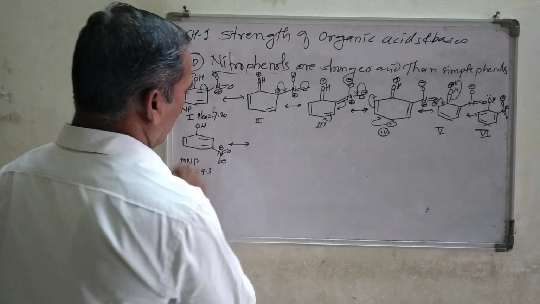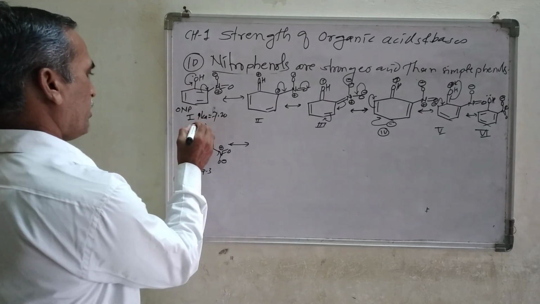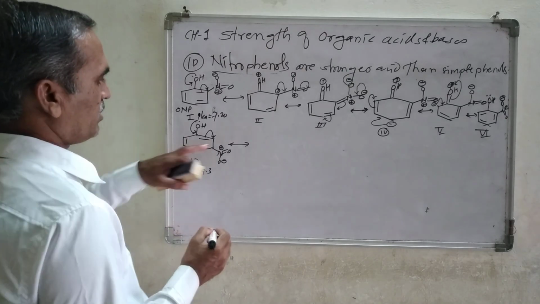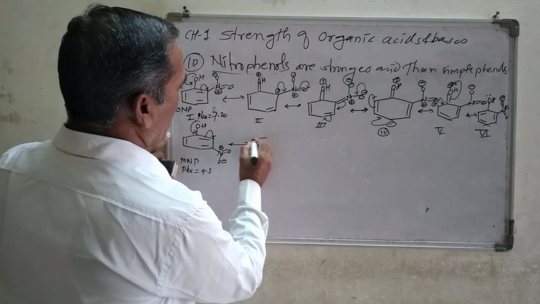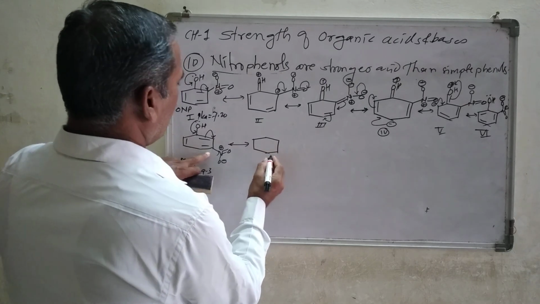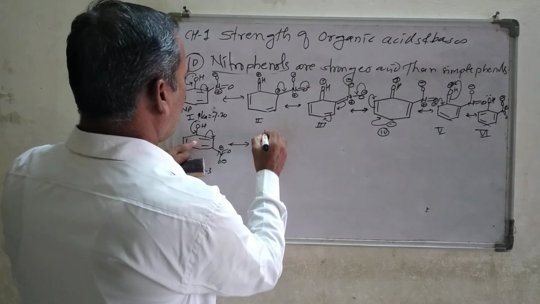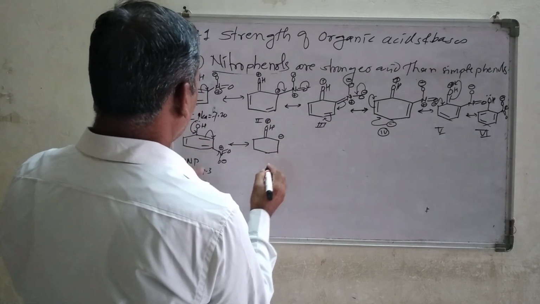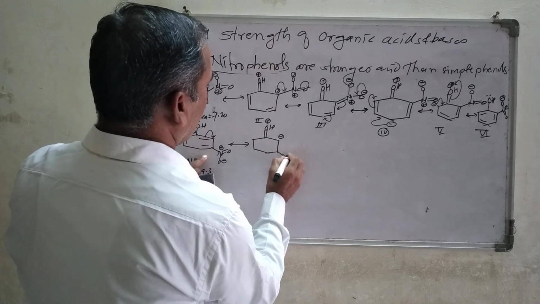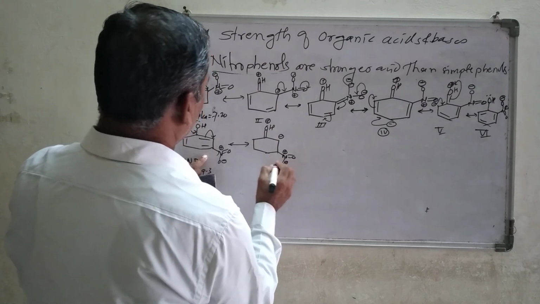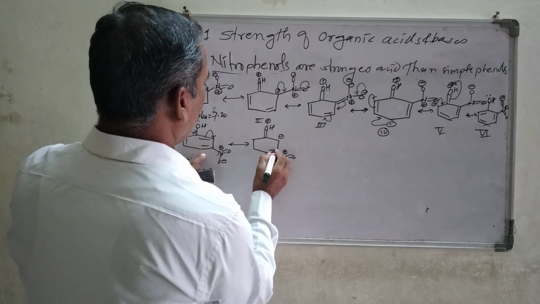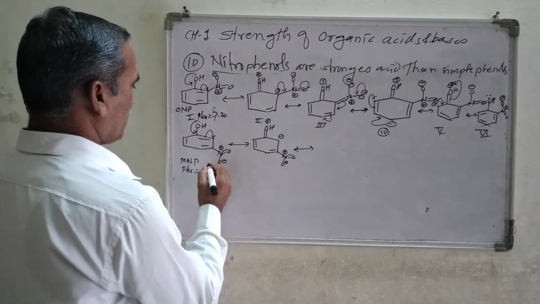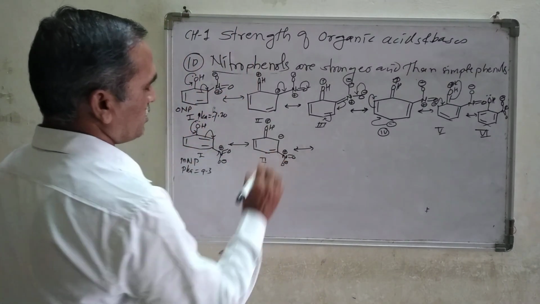Now look at there. First resonating structure, again same: negative charge coming down, forming a double bond here, negative charge on this corner point. We are going to get the structure here. Look at here, what are the changes I made here? OH, here positive charge, then negative charge at this corner point, and here N double bond O minus, positive charge still remains as it is, and this double bond and this double bond, they are as it is. This will be structure number 2.